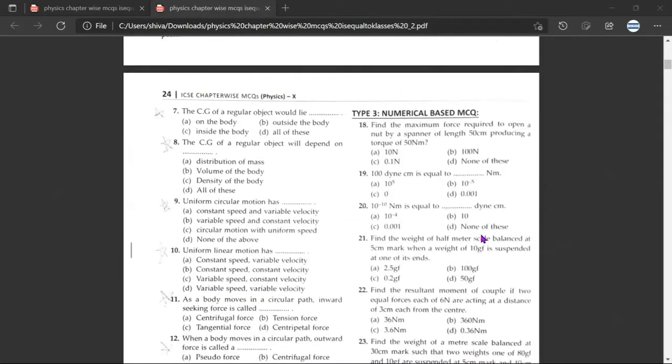It's okay. Question number 7. The CG of a regular object would lie dash. So it would lie inside the body. Okay, it would lie inside the body. So to understand this question in detail, let us take few examples.